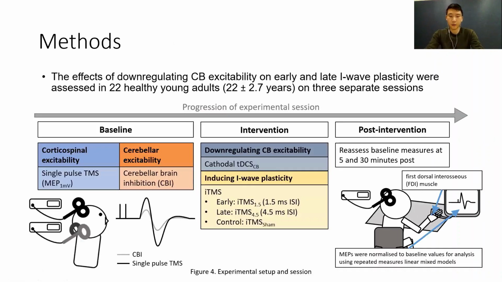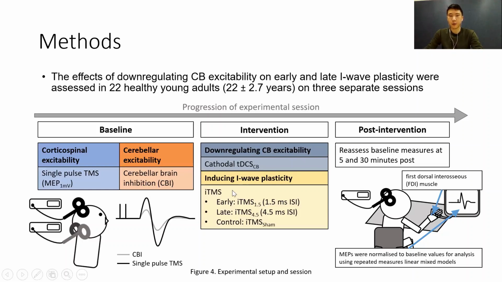For our methods, we assessed the effects of downregulating cerebellar excitability on early and late I-wave plasticity in 22 healthy young adults. Each subject participated in 3 experimental sessions on separate days in which the excitability of the cerebellum was downregulated using cathodal transcranial direct current stimulation, or cathodal tDCS.